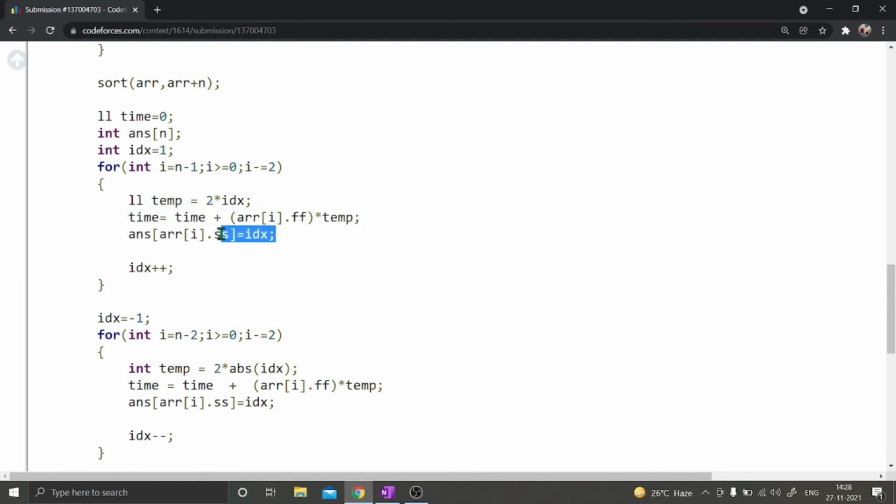And after that, the answer array is storing which index the ith building will carry. So in arr[i].ss I was storing the index of the element at which the input was taken. So answer of that index will be idx. I have placed that building at idx, and then I have incremented the idx.